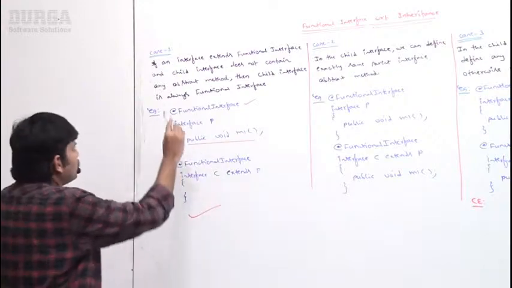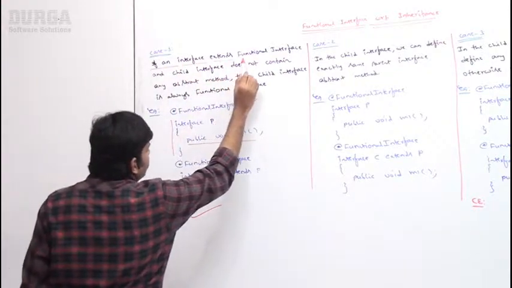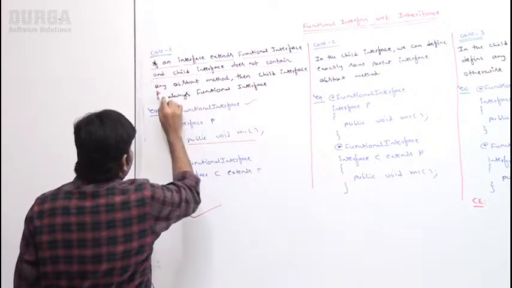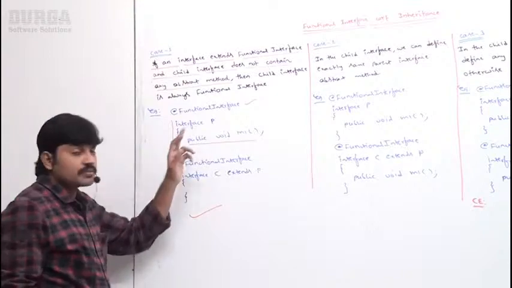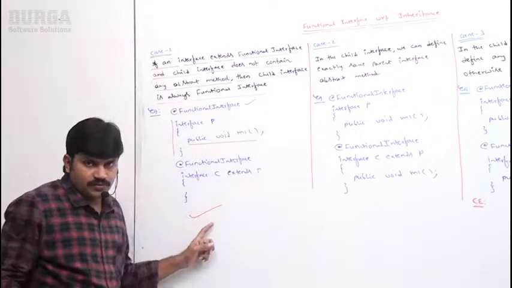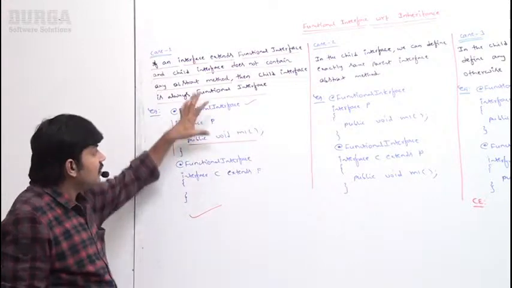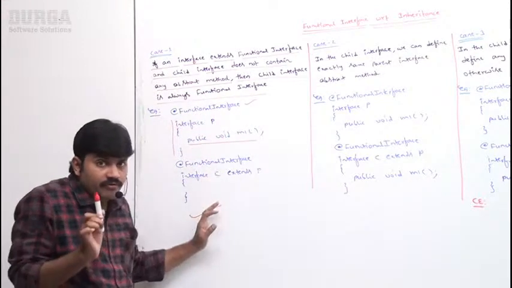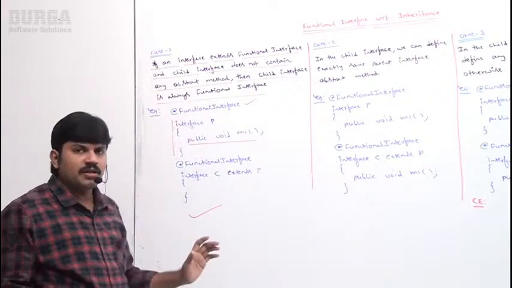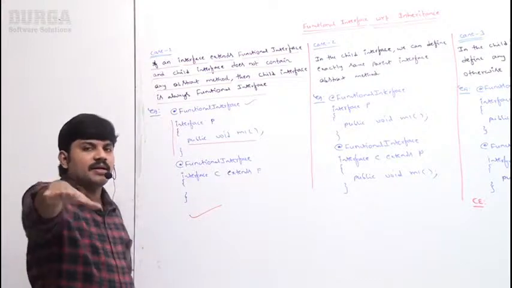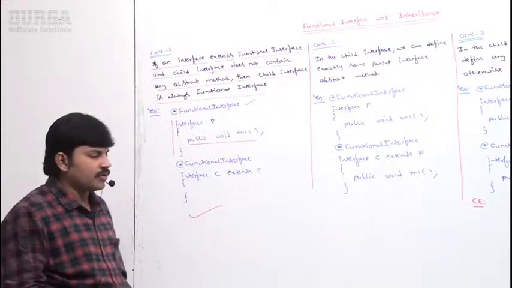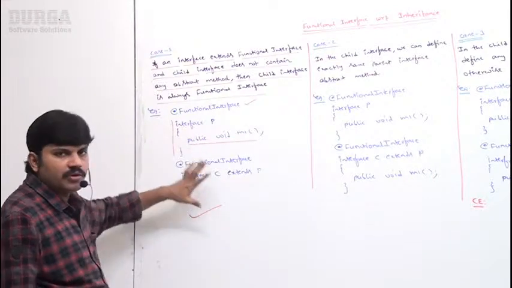Just observe the conclusion. If an interface extends a functional interface and the child interface doesn't contain any new abstract method, then the child interface is also a functional interface. Is it clear? This is a very important point you should be aware of. If the parent interface is functional and the child interface doesn't contain any new abstract method, it is perfectly a functional interface. If I compile, it is going to compile.